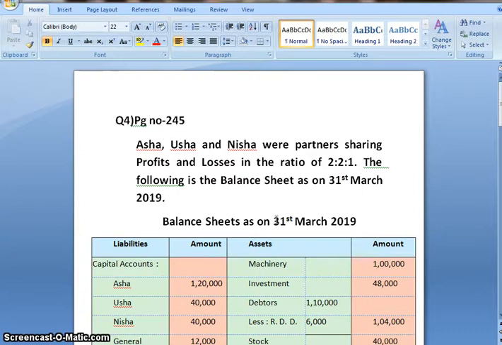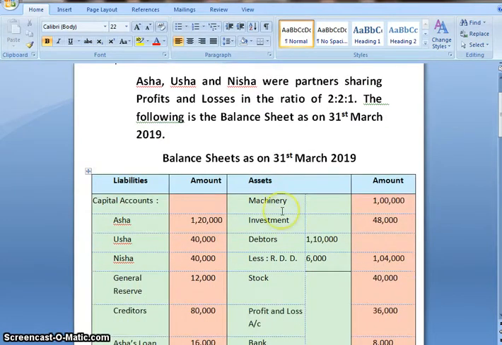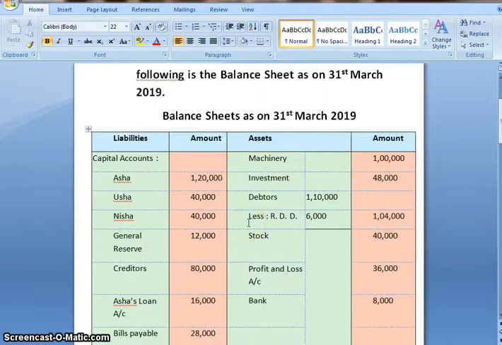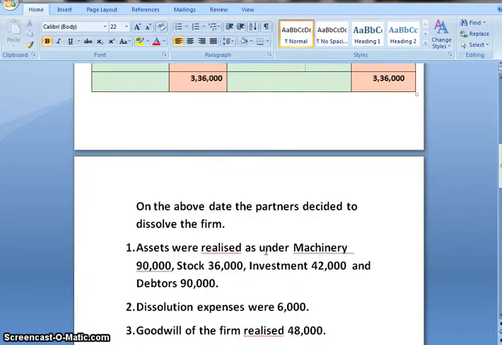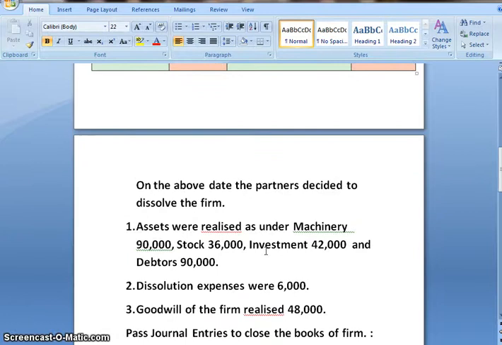Asha, Usha and Nisha were partners sharing profit and losses in the ratio 2:1. The following is the balance sheet as on 31st March 2019. When we have a look at the balance sheet, on liability side we have partners capital account, general reserve, creditors, Asha's loan account, bills payable, and on asset side we have machinery, investment, debtors, stock, profit and loss account and bank. Additional information. On the above date, the partners decided to dissolve the firm.